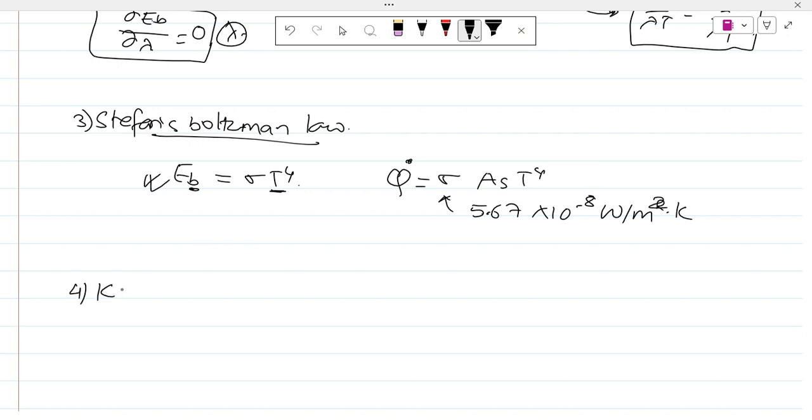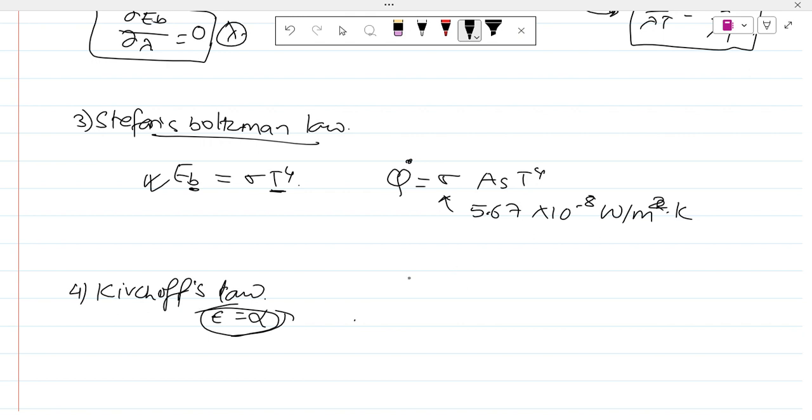Fourth law is Kirchhoff's law, which states that emissivity is equal to absorptivity. Emissivity is equal to absorptivity for a black body. How do we do this? There is a proof, and I'm not going to do this right now. So we will have to remember that epsilon equals alpha for Kirchhoff's law.